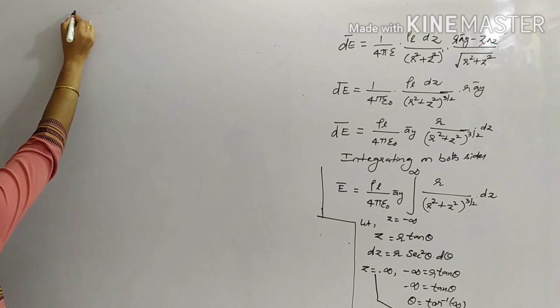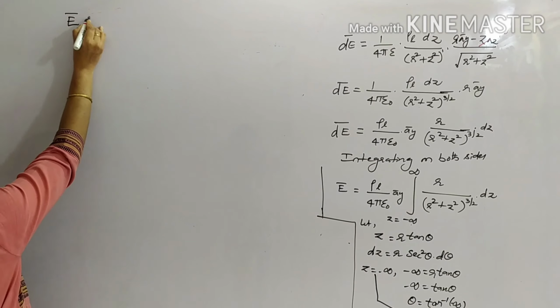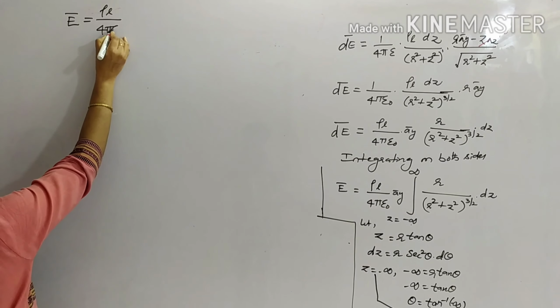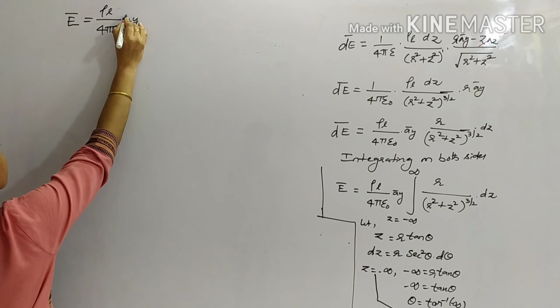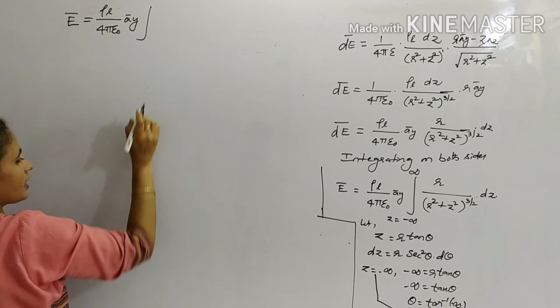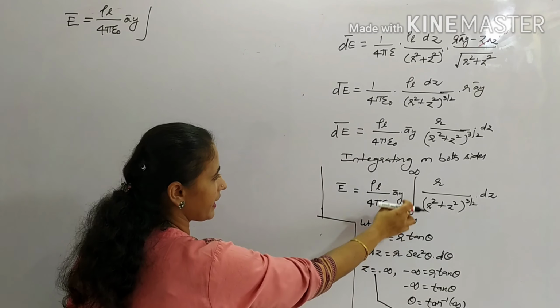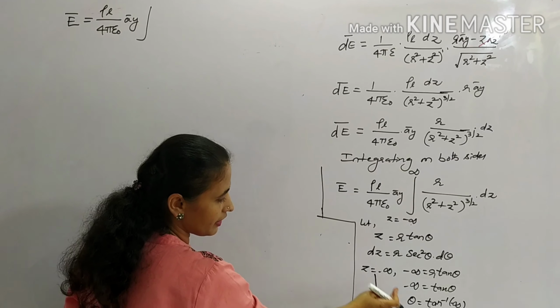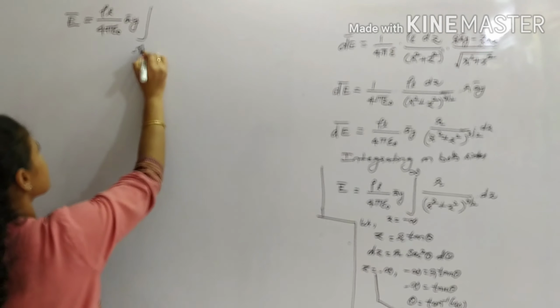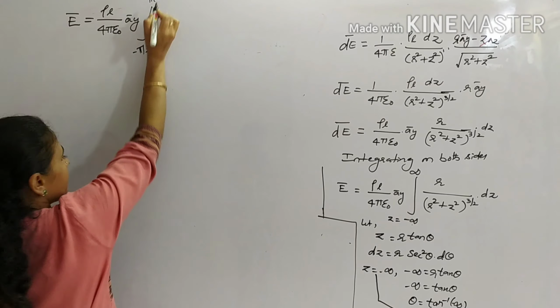Now E bar is given by rho L by 4 pi epsilon naught a_y. This a_y gives the direction of the electric field. Integration of the limits of z from minus infinity to plus infinity is now changed from minus pi by 2 to plus pi by 2. So this is minus pi by 2 to plus pi by 2.